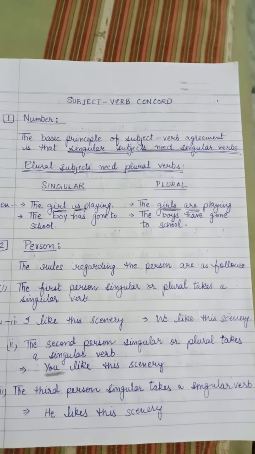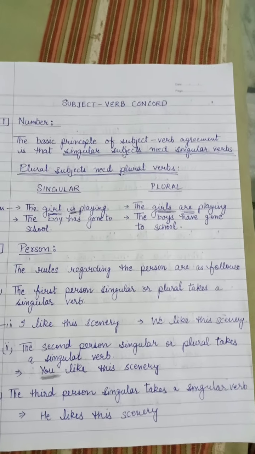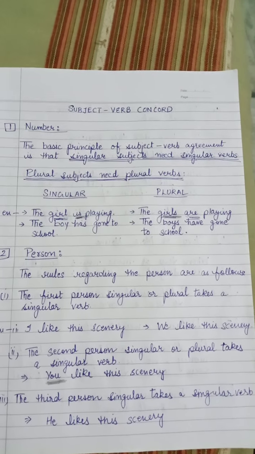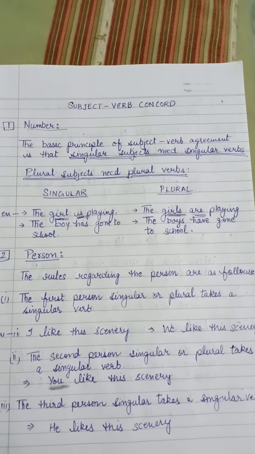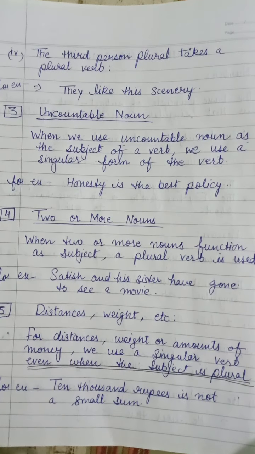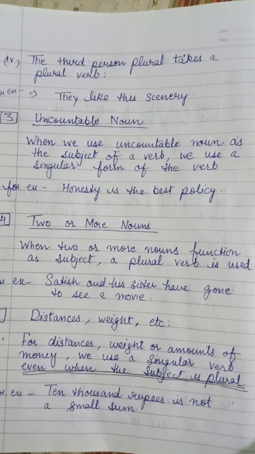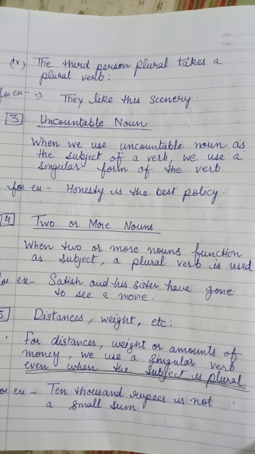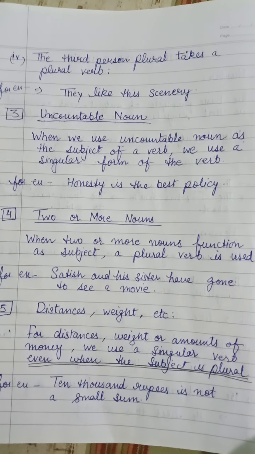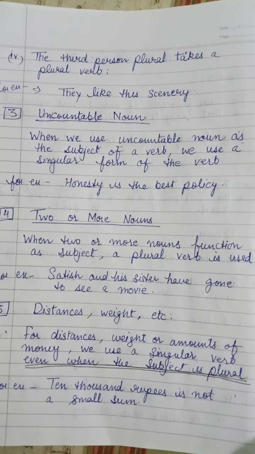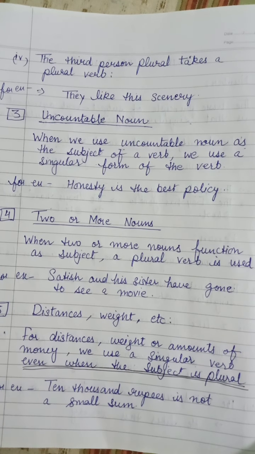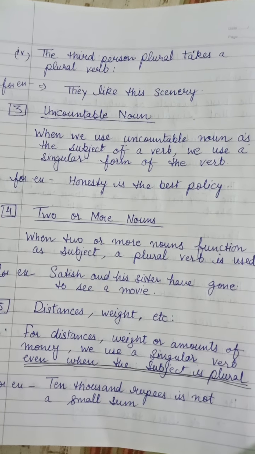Whenever we are going to talk about the third person in a sentence, singular takes a singular verb. For example, he likes this scenery. And if the third person is plural, then it will take a plural verb. For example, they like this scenery. Here they is plural, right? And in the third person, we are using plural verb with that. Okay, is that clear to you?